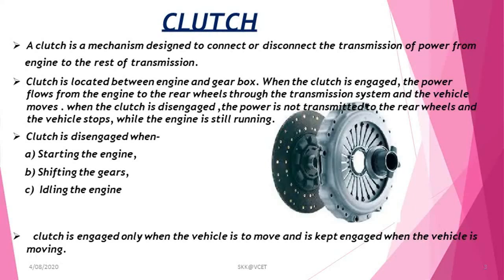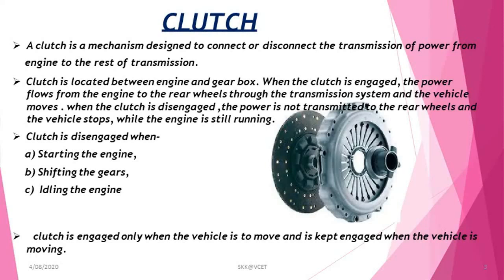Vibration damping. The clutch should be provided with a suitable mechanism to eliminate the noise produced in the transmission. Size. The clutch size used in automotive must be as small as possible. Ease of operation.